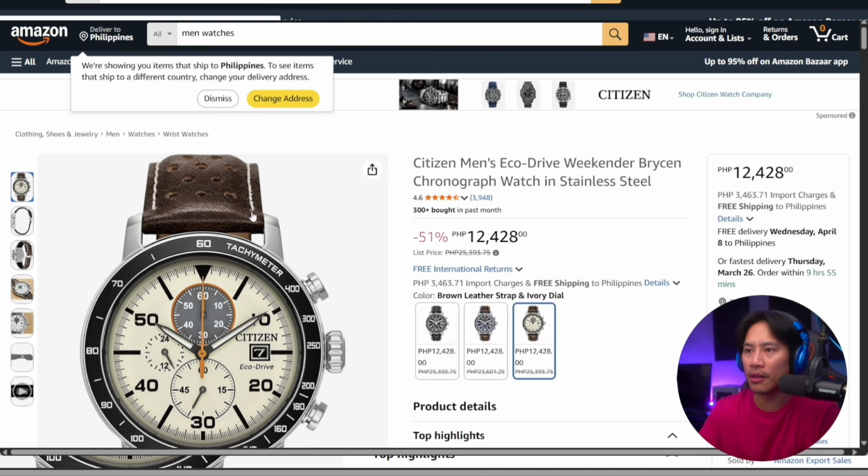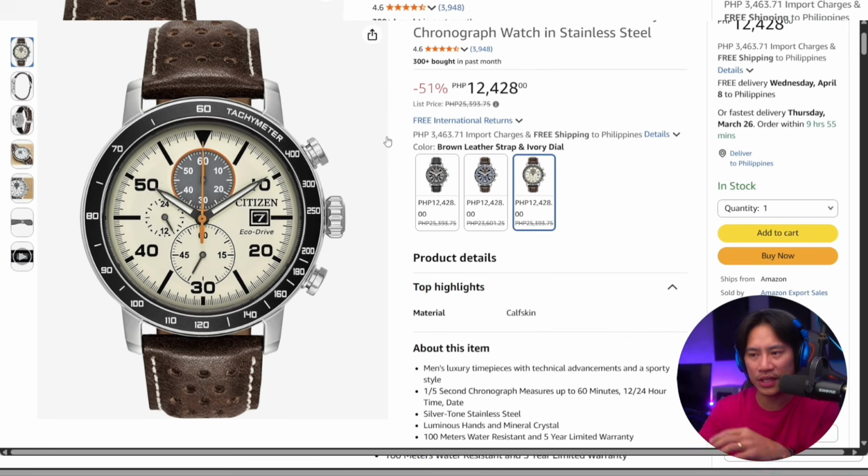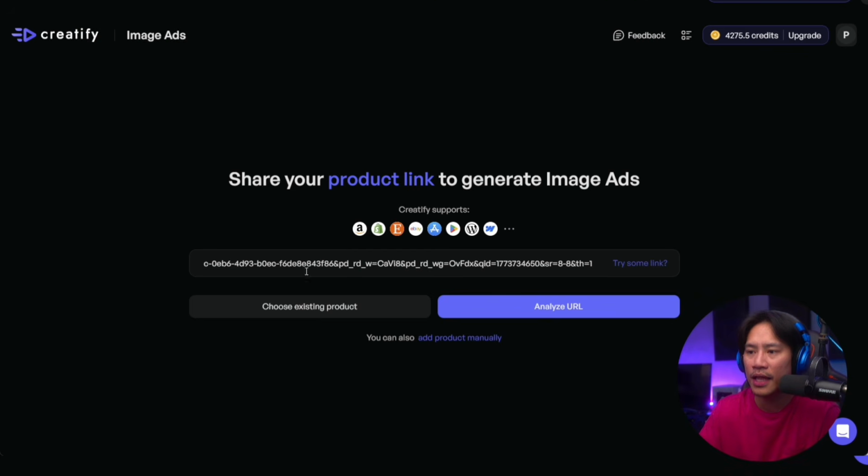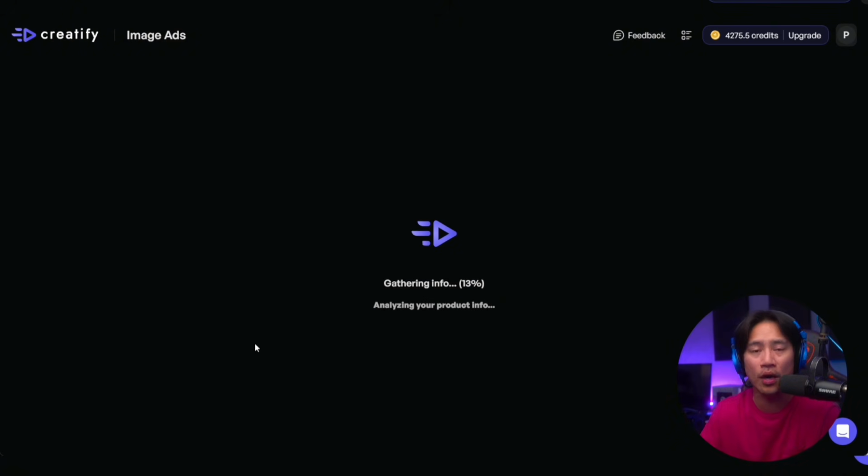I actually prepared this one for you. Okay, so it's a watch. All right, I take this link, go back to Creatify, put it in there, and then analyze the URL. So it's gonna gather all that information, and as you can see, it's gonna give you those percentages. It will let you know what's happening in the background, so don't panic. All right, so analyzing your product information.